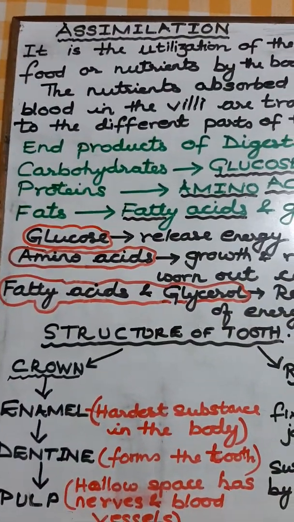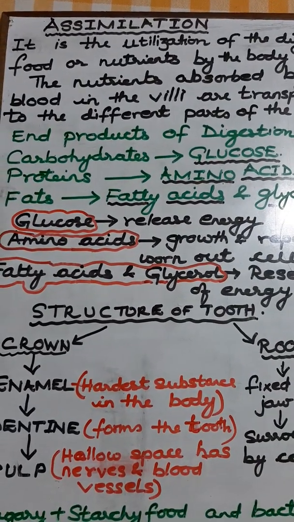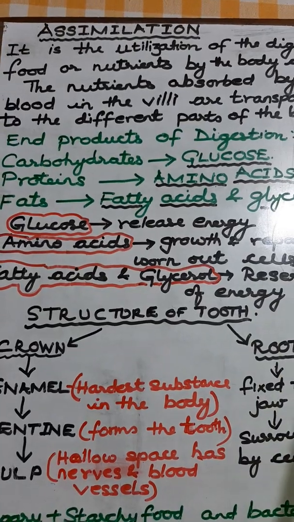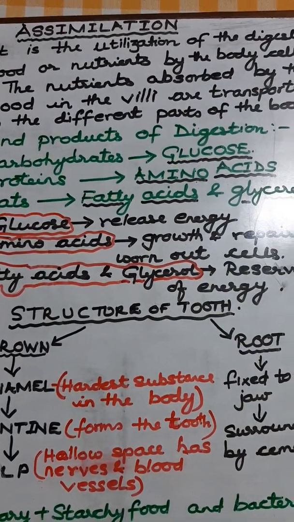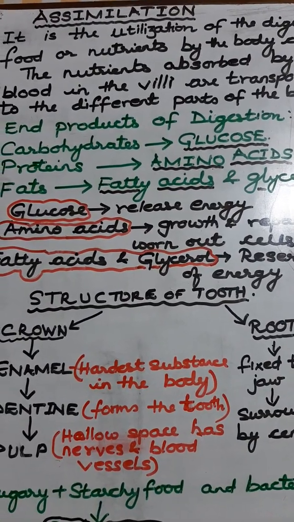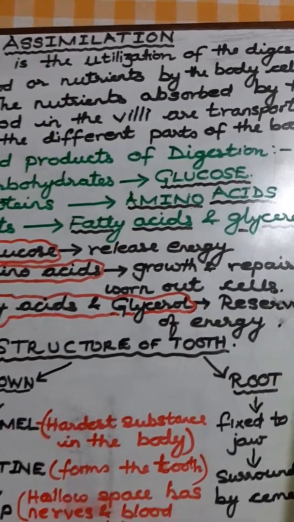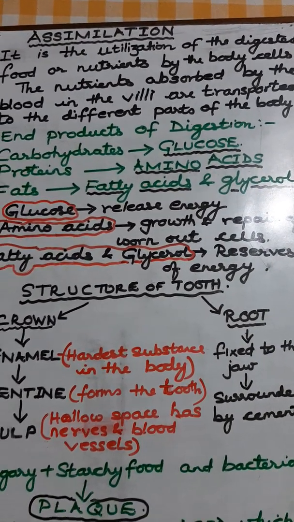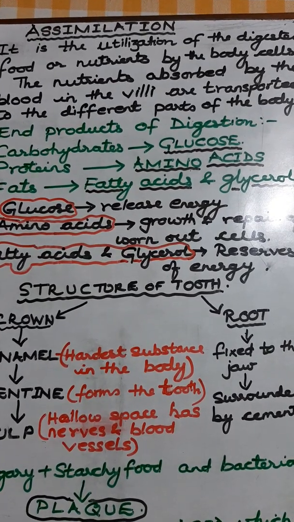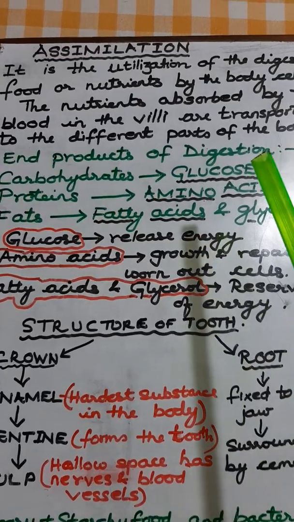Now, we come to the process known as assimilation. What is assimilation? It is the utilization of digested food or nutrients by the body cells. The nutrients absorbed by the blood in the villi are transported to the different parts of the body.